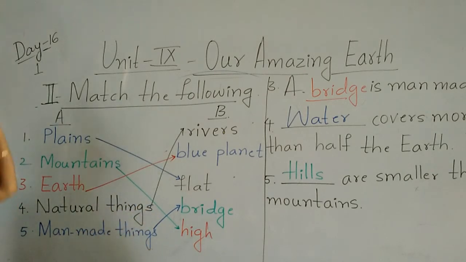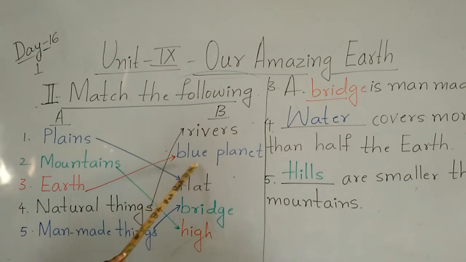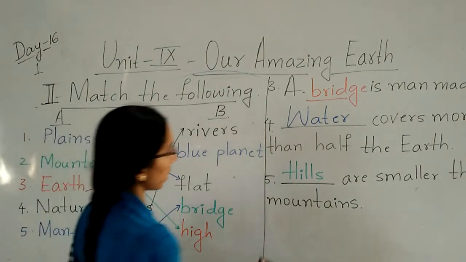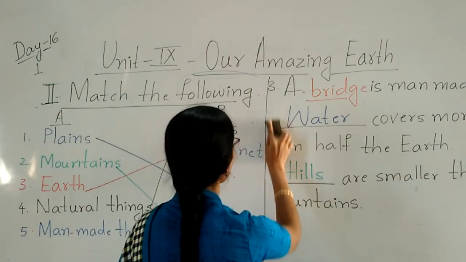Mountains are high. Earth is also called the blue planet because of water. Natural things is rivers. Man-made things, bridge. So bridge is what? Man-made things. We'll come to the next one.